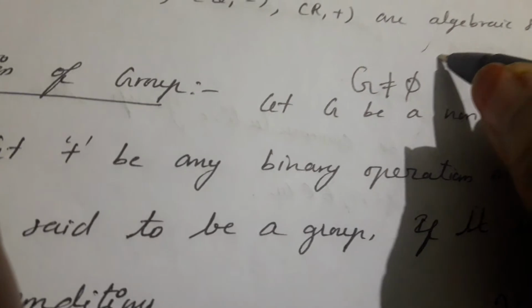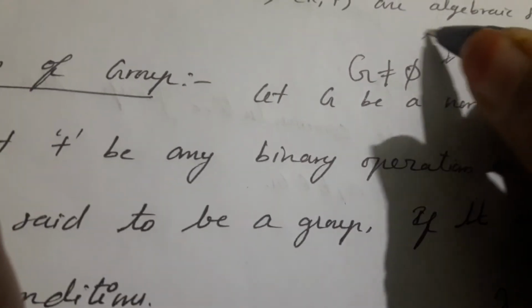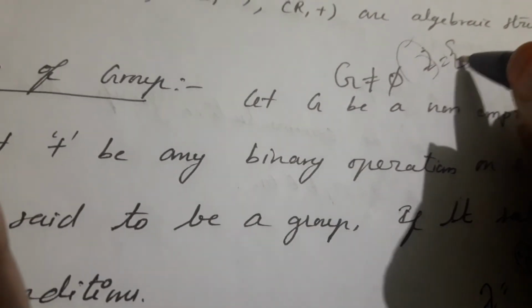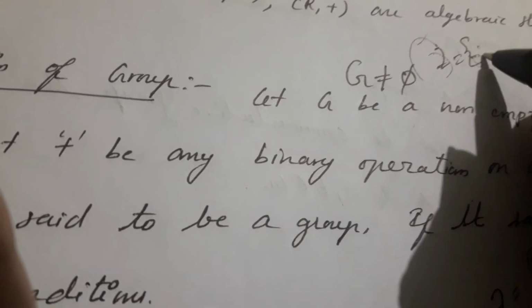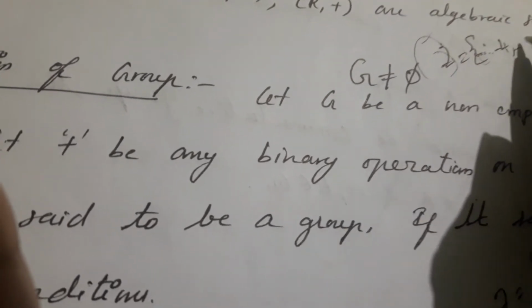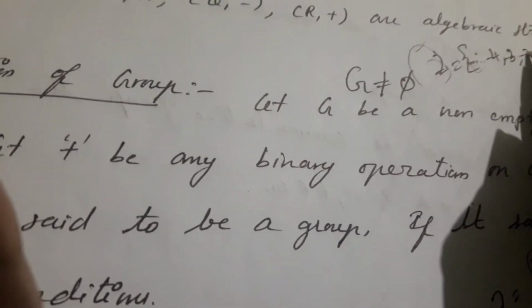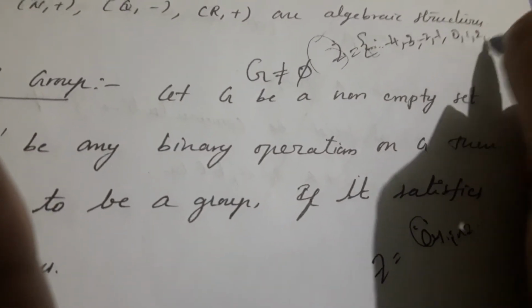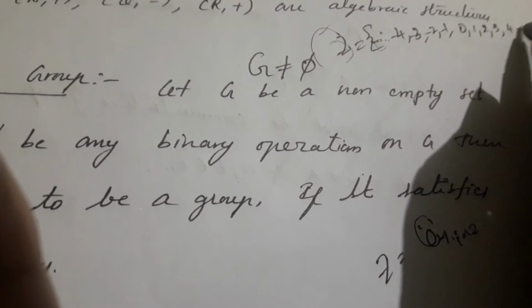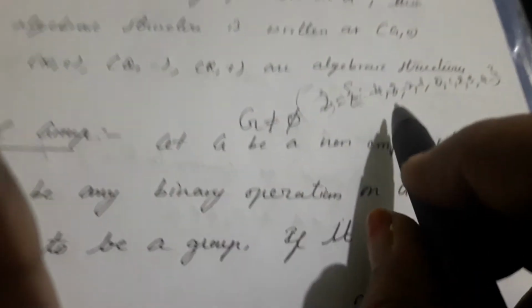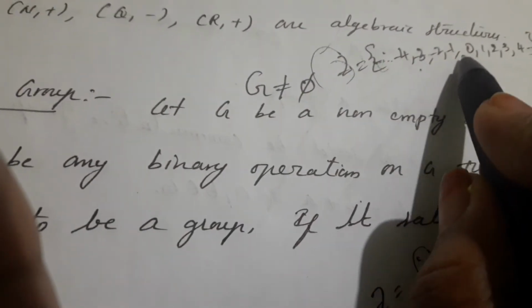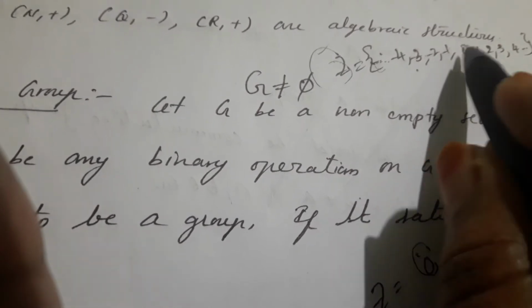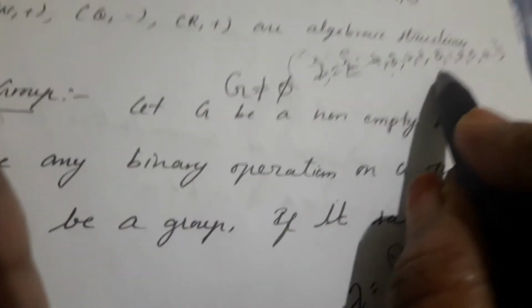Suppose you consider here Z. What is the set Z? Z is equal to the set of integers. The set of integers means ..., minus 4, minus 3, minus 2, minus 1, 0, 1, 2, 3, 4, and so on. According to addition, 0 is the identity element here, and 0 is the additive identity.